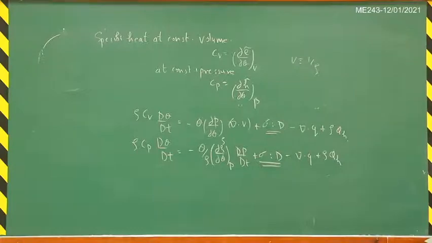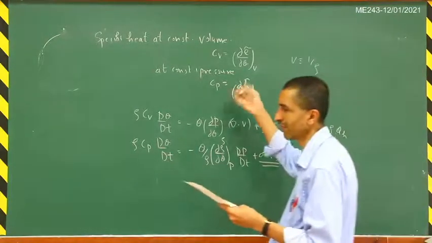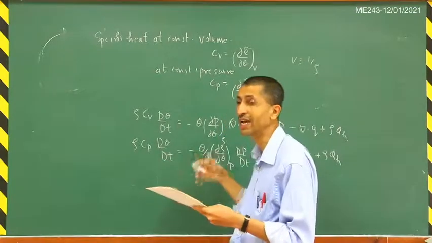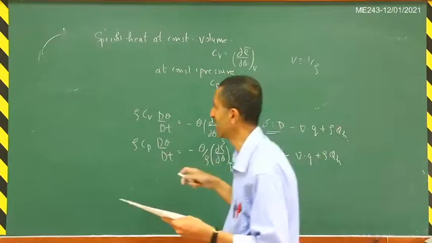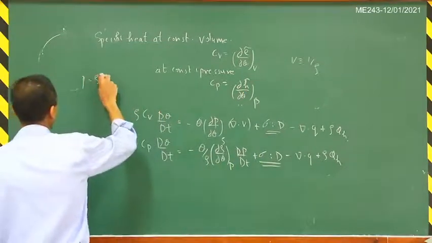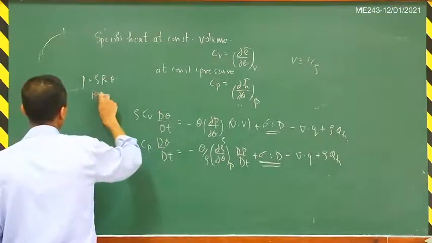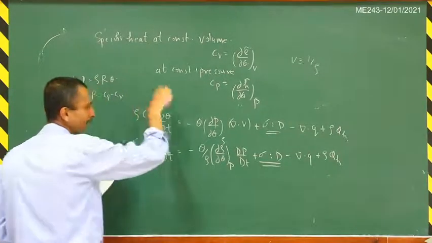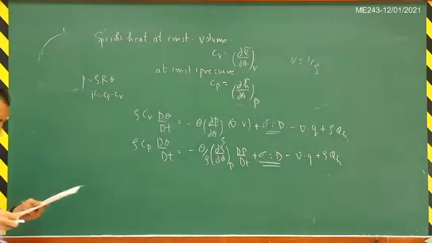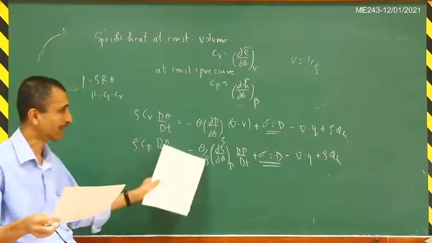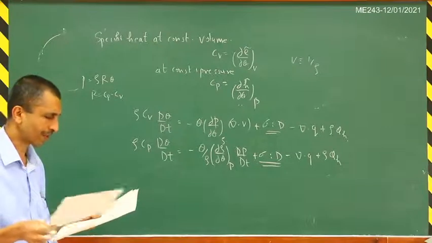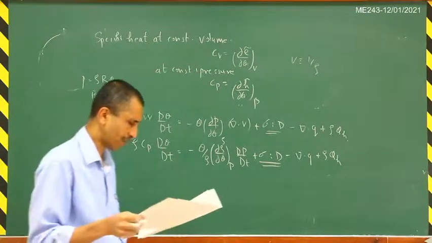After that, one can make some further simplifications, like assuming the gas to be an ideal gas, and then we can have a state relation of the type p = ρ r θ, where r is C_p − C_v and so on. Again, we will not go into all these special cases where you can make a lot of approximations or assumptions and derive special forms of these energy equations for an ideal gas. Some of that you may have seen in your fluid mechanics classes.